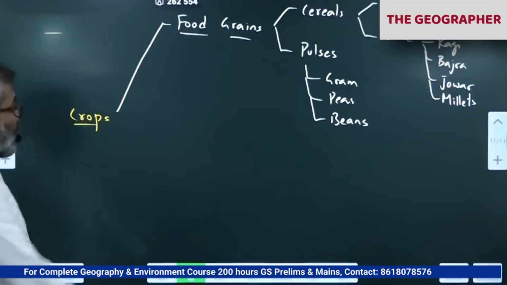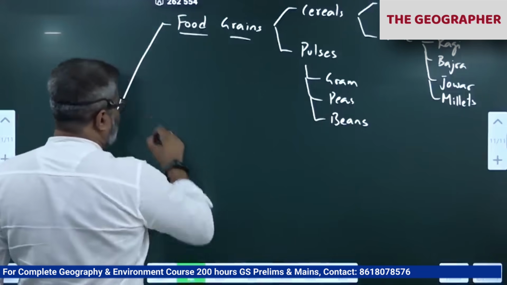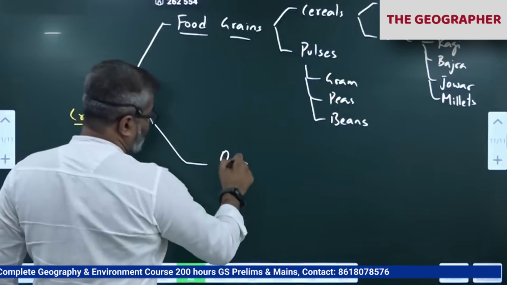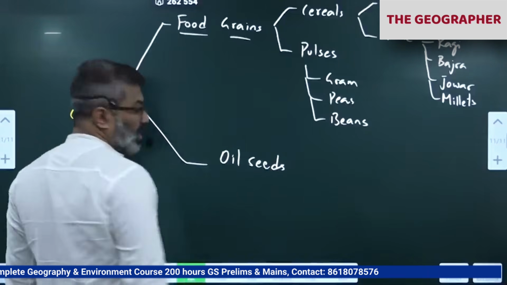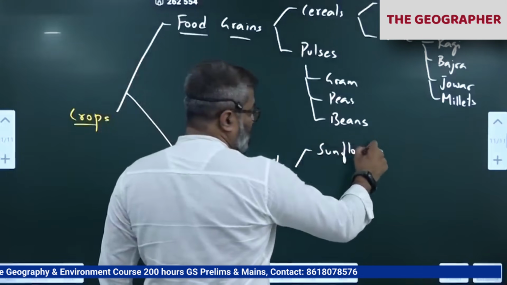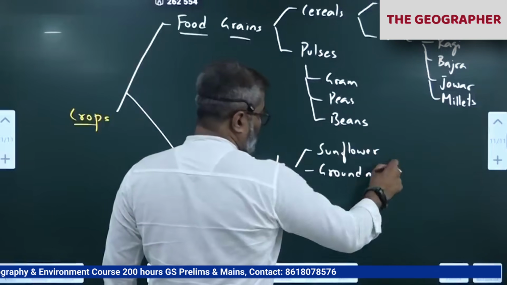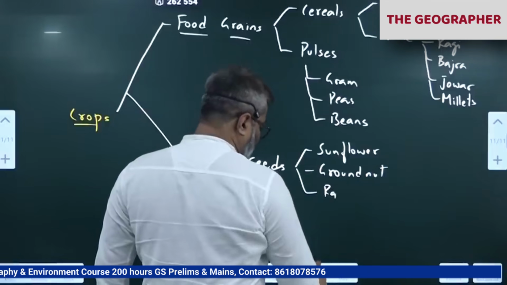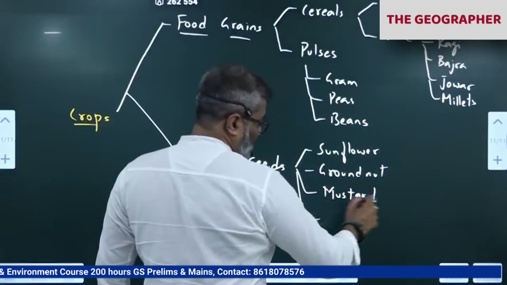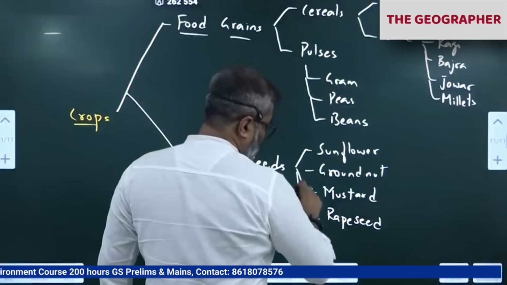Then right next, oil seeds category. Oil seeds starting from sunflower, groundnut, mustard, then rapeseed, linseed.